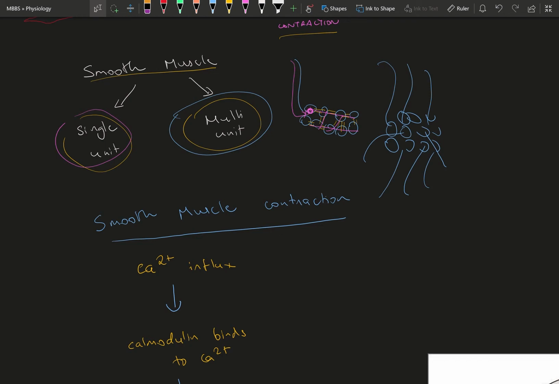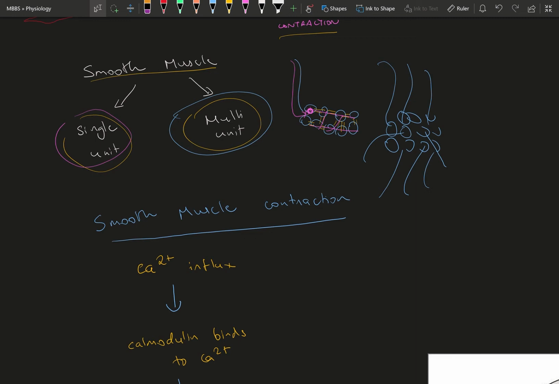First of all, skeletal muscle contraction is voluntary. The action potential comes from the cerebral cortex through the spinal cord, through the lower motor neuron to the muscle fiber. Then there's acetylcholine release, depolarization by sodium, then sodium-induced calcium release, and that calcium release is going to cause muscle contraction.